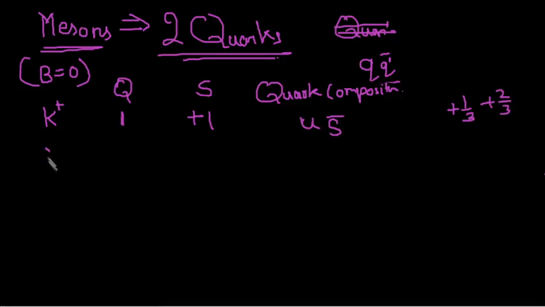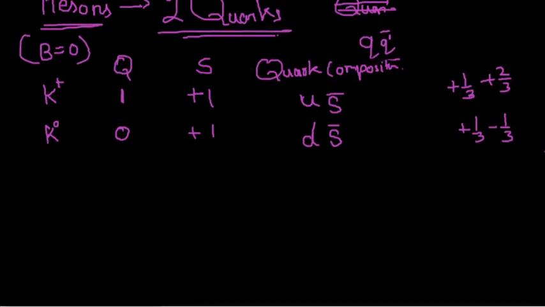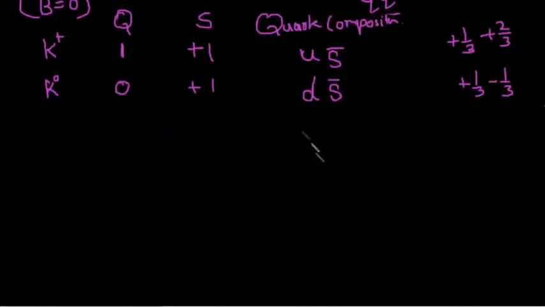Clear? Now for K naught, same, Q is 0, but strangeness is again plus 1. Now the quark composition will be in a similar fashion. You will have s bar, which has plus 1 by 3, so you need minus 1 by 3 to have total 0 charge on this kaon. For this to happen, there is only one way, that is d, which has a minus 1 by 3 charge. Okay, so in this fashion, if you know the strangeness and if you know the charge, you can easily find out the quark composition of them.